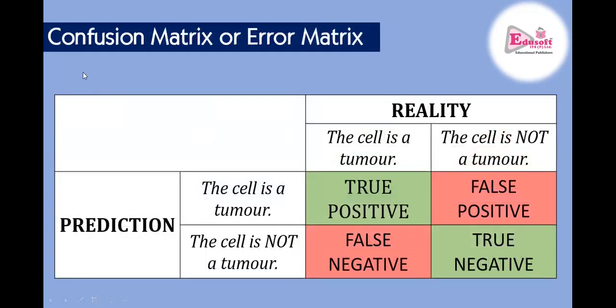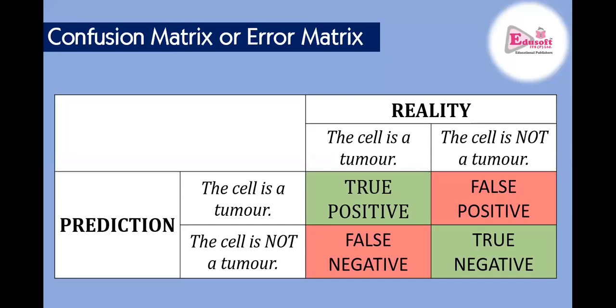So if we combine them, what we get is called confusion or error matrix. For all the positive predictions, you have to see how many positive predictions were done and how many of them were really true. That is true positive. How many predictions were done for something not to be, and actually it was, that becomes false negative.